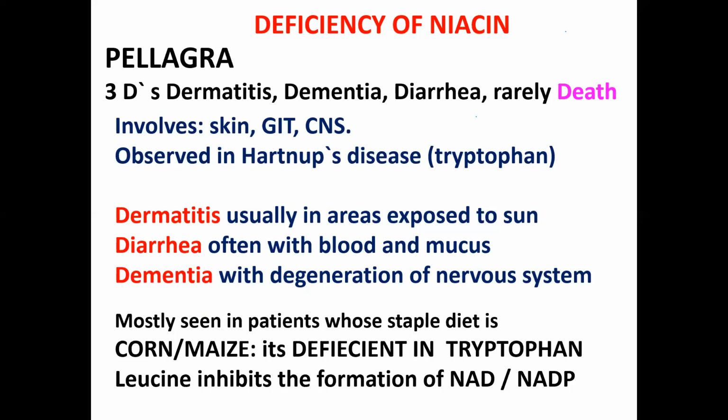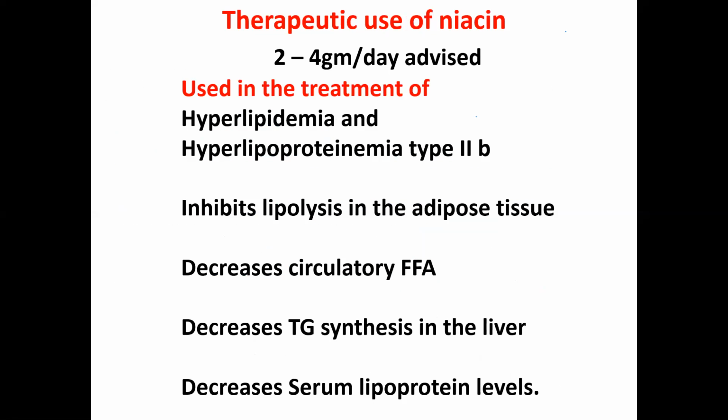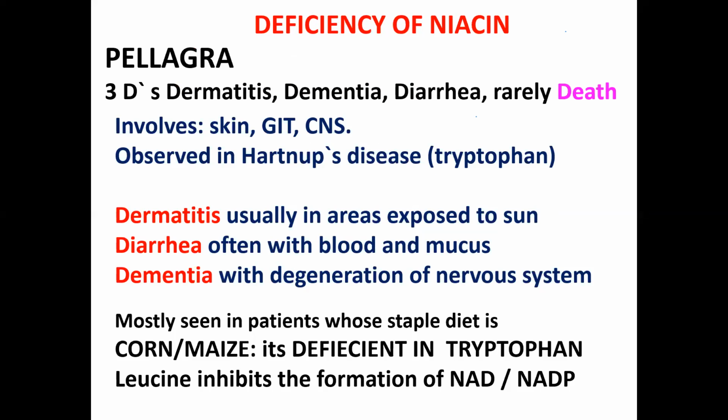So it is mostly seen in the patients whose staple diet is corn or maize, as it is deficient in tryptophan, and tryptophan is required for the formation of niacin. Leucine also inhibits the formation of NAD and NADP. So what are the therapeutic uses of niacin? Deficiency of niacin is pellagra.